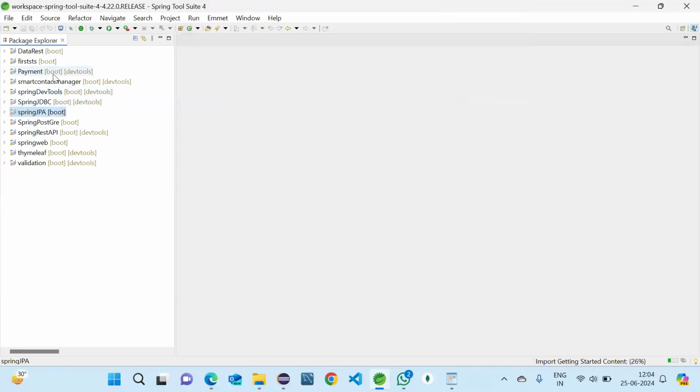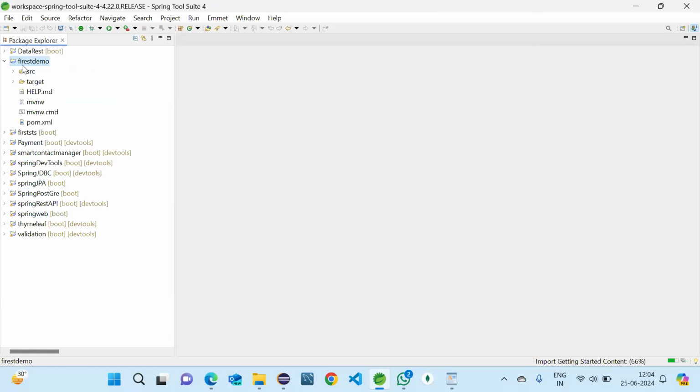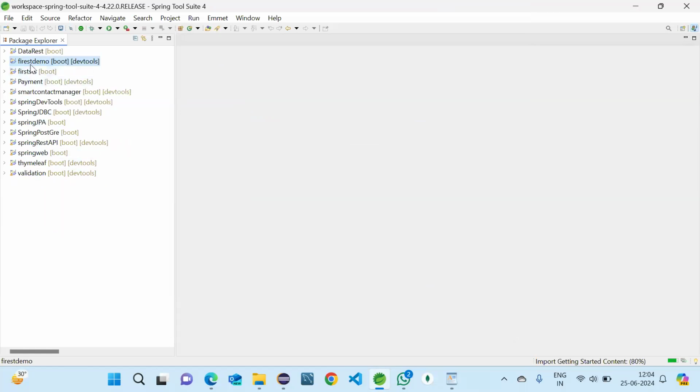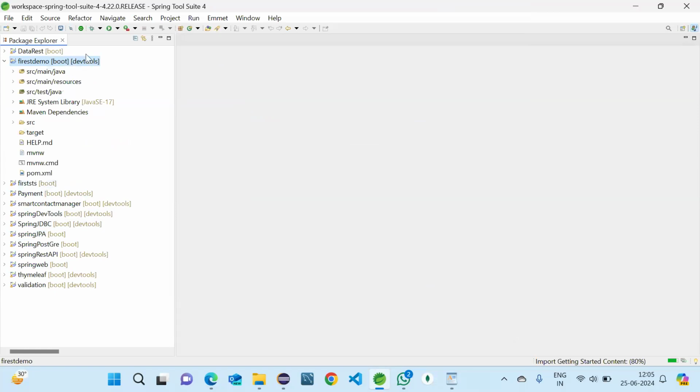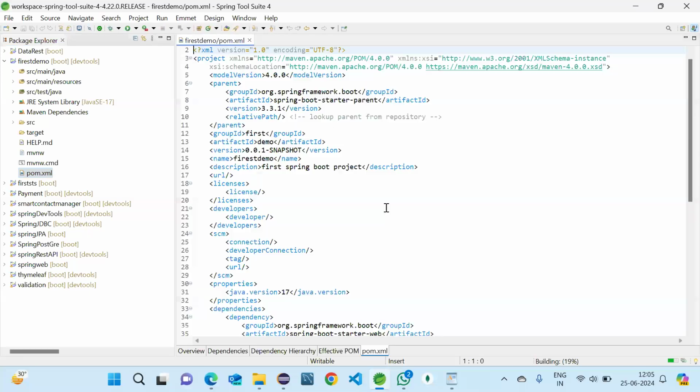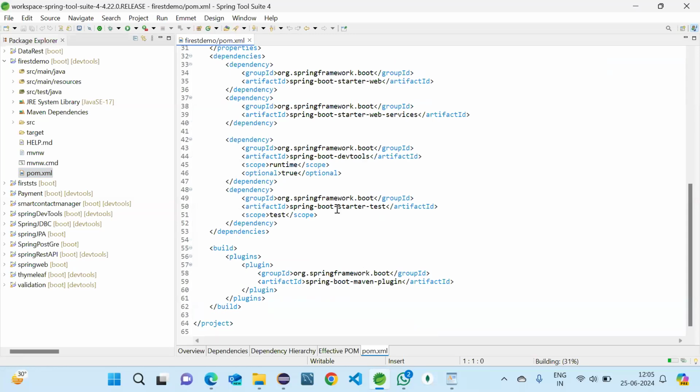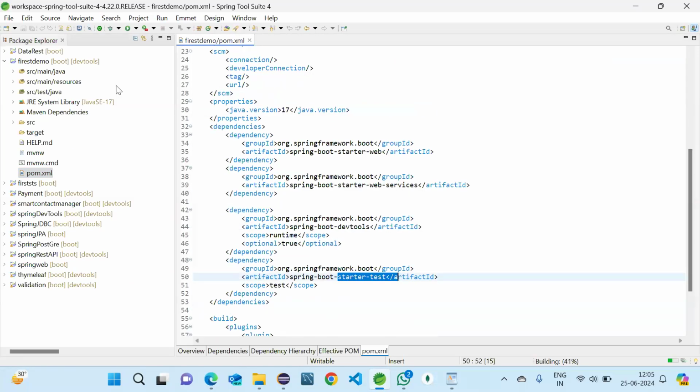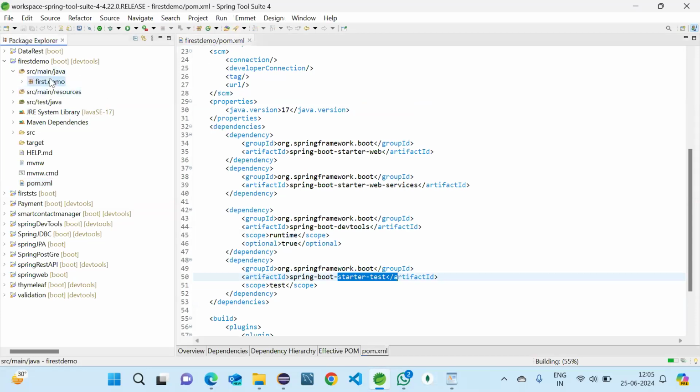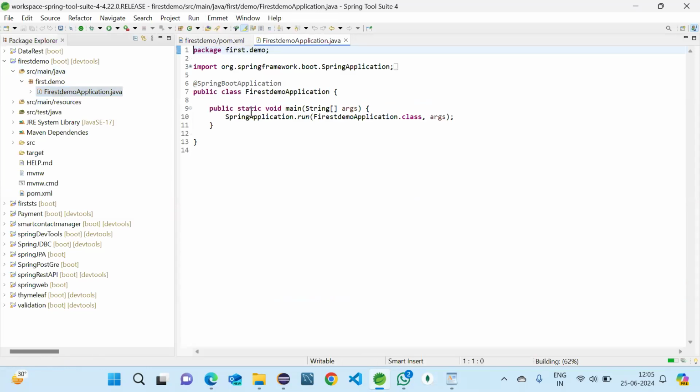After finishing, we can see the project created here. This one. The name has some mistake, but okay, that's fine. First demo I wanted to give. Here you can see DevTools coming because we have added DevTools. For this one you can see only boot, there is no DevTools. This one also only boot. But the remaining ones I have used DevTools. So here also we have used. We can open the POM file and see the dependencies also: Web one, Web Services one, DevTools, and this is the default one. Four dependencies are added. Then coming to Java, first demo package and first demo application, this one.